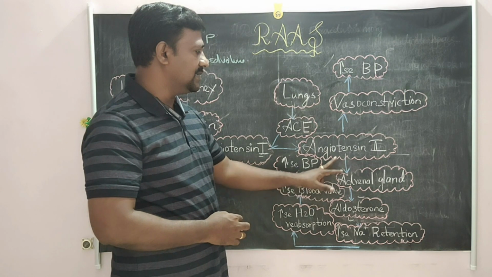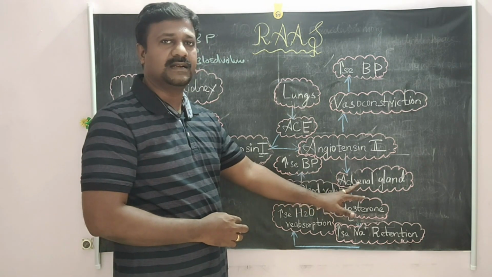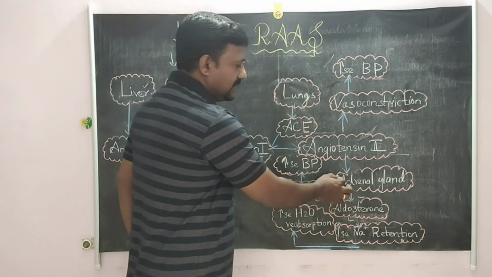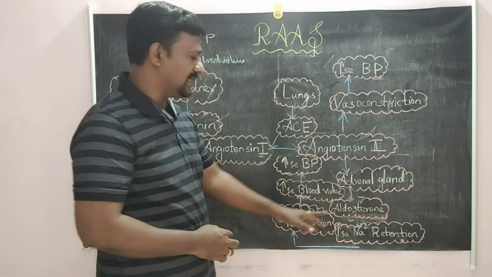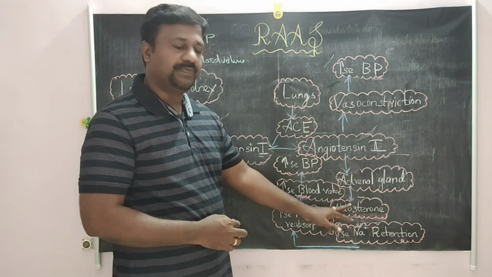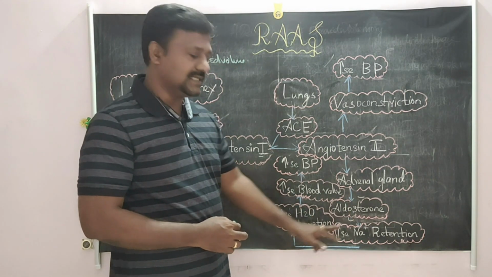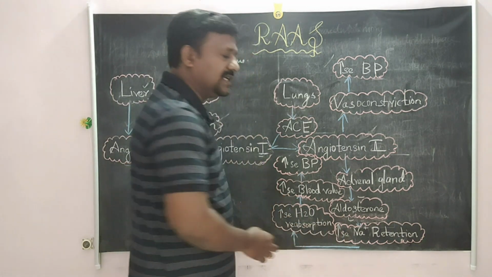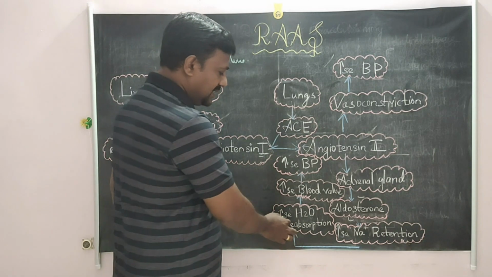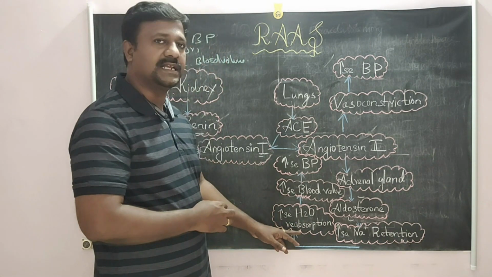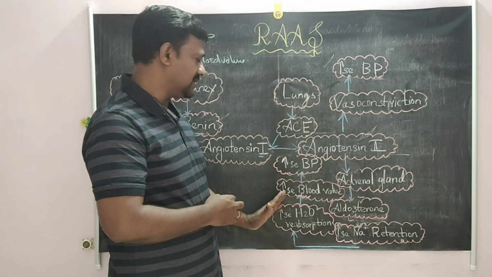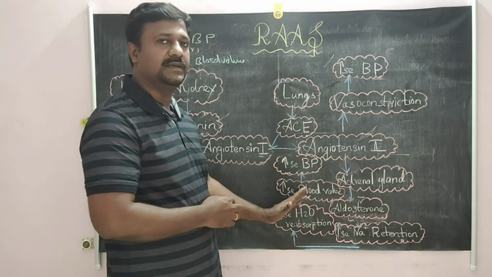Another function is that it directly stimulates the adrenal gland, the part called the adrenal cortex. On stimulation of the adrenal cortex, it releases the hormone called aldosterone. This aldosterone increases sodium retention from the kidneys, and also increases water reabsorption from the proximal convoluted tubule, which leads to increased blood volume.